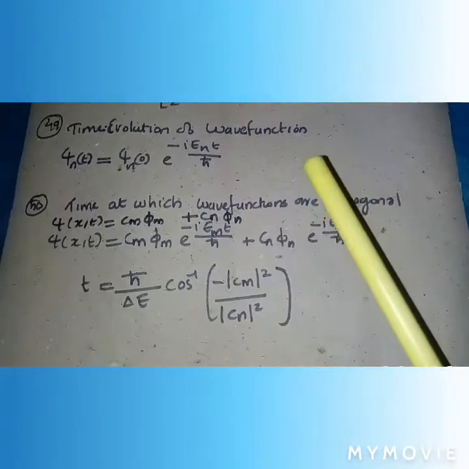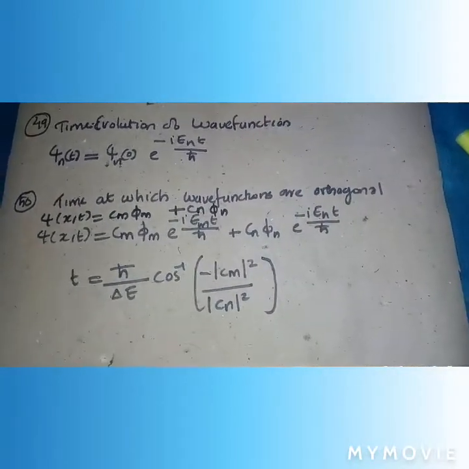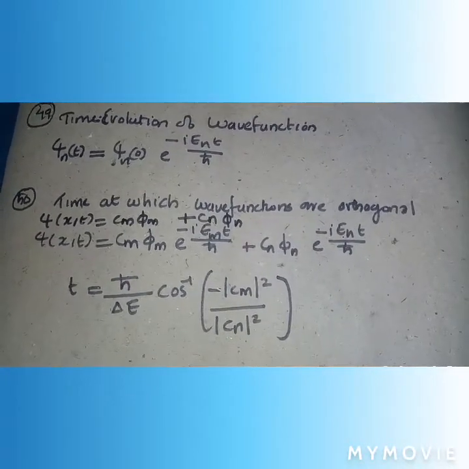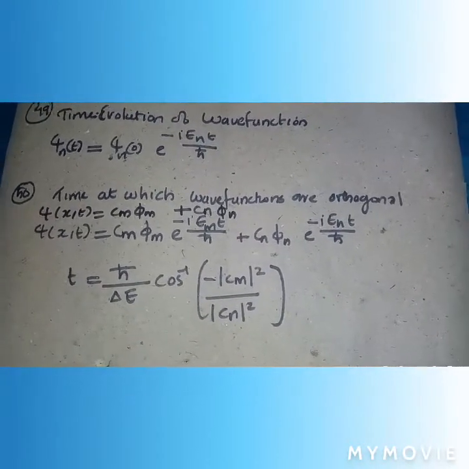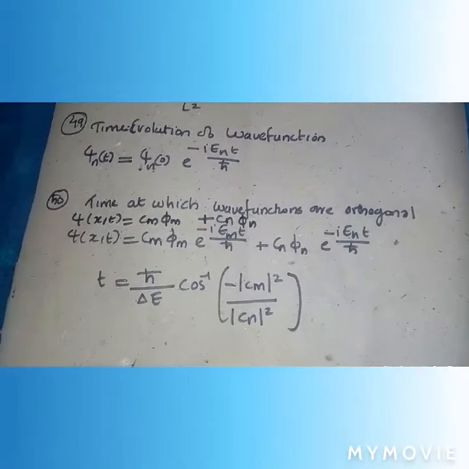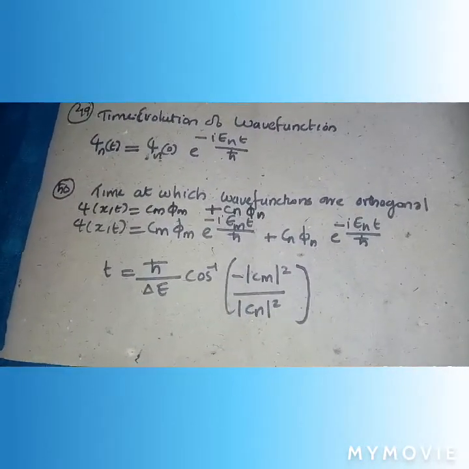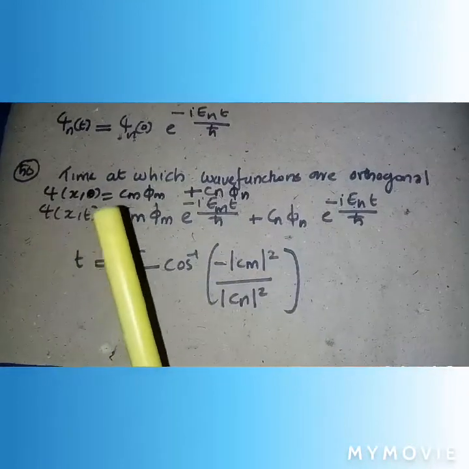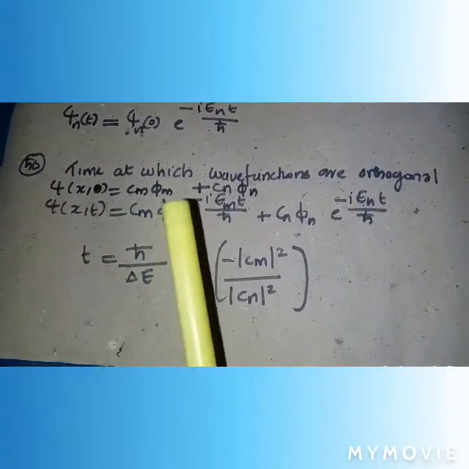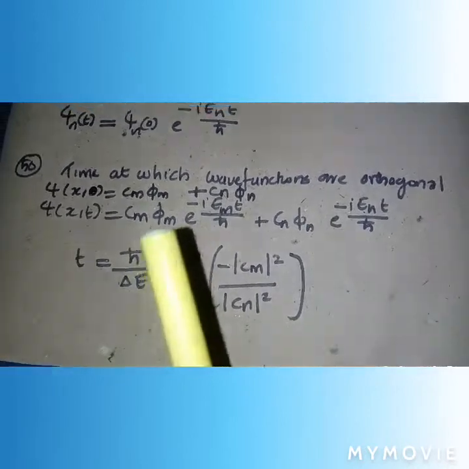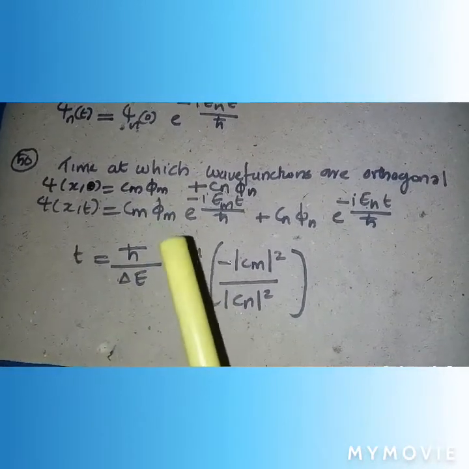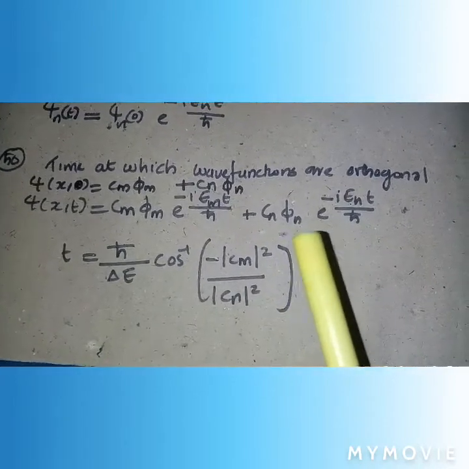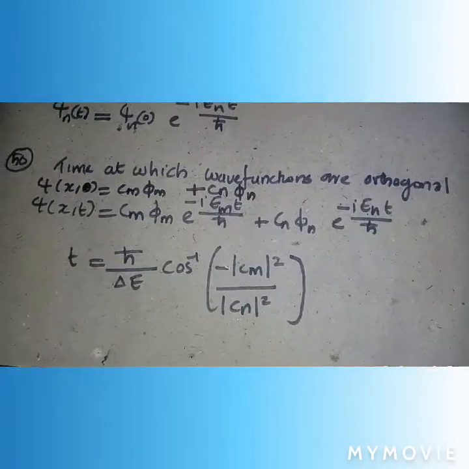The time evolution of the wave function: we just consider the wave function psi n at time 0. After time t, it changes to psi n 0 e raised to minus i E n t by h cross. And for the time at which wave functions are orthogonal, we consider the wave function at time t equal to 0, c m phi m plus c n phi n. At time t, that is c m phi m e raised to minus i E m t by h cross plus c n phi n e raised to minus i E n t by h cross.